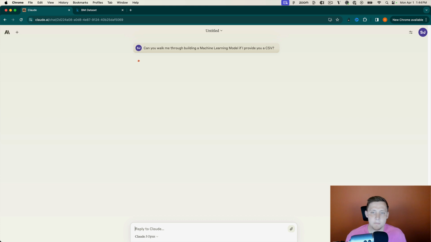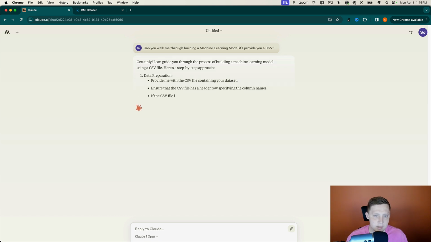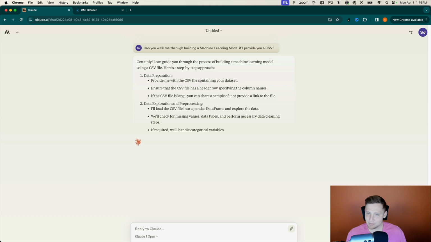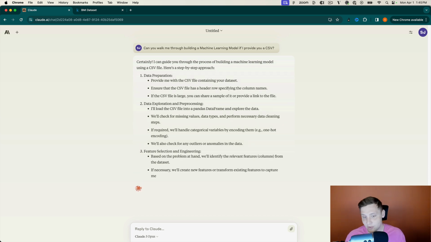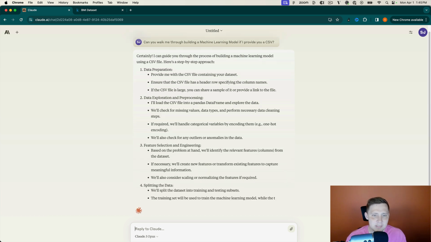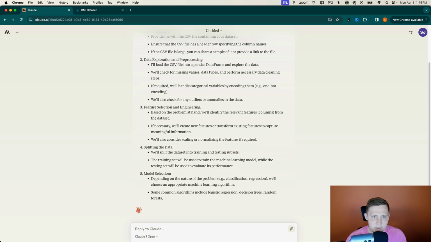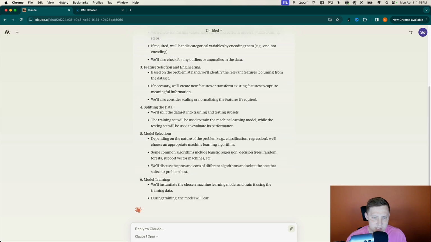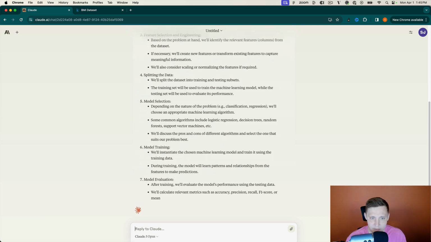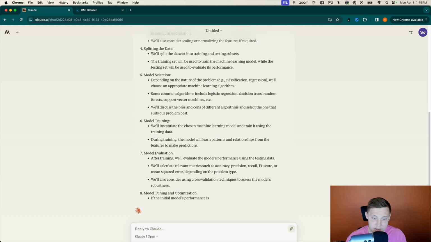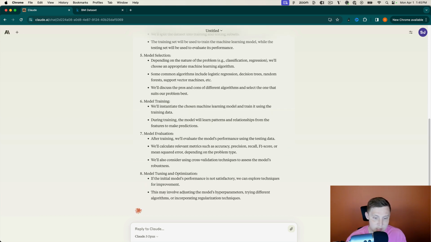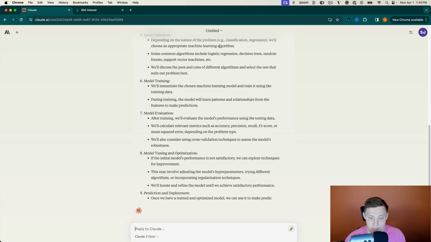Okay, let's see what it says here. It has the cool Nickelodeon style loading there. Certainly, blah blah blah, provide me. Okay, so a much longer response than I would have expected from ChatGPT. I think ChatGPT would have said, yeah, provide me the CSV, let's roll. So let's read through here. It says it'll do data exploration and pre-processing, model training, model evaluation, model selection, splitting the data, model tuning and optimization, and prediction and deployment.